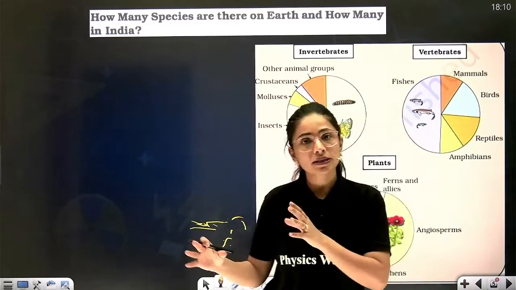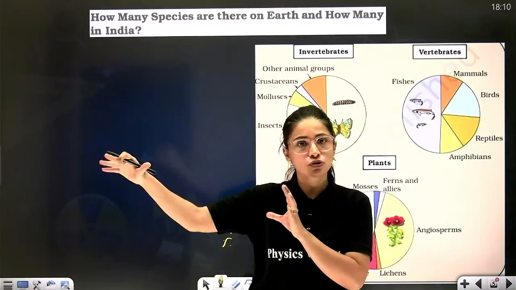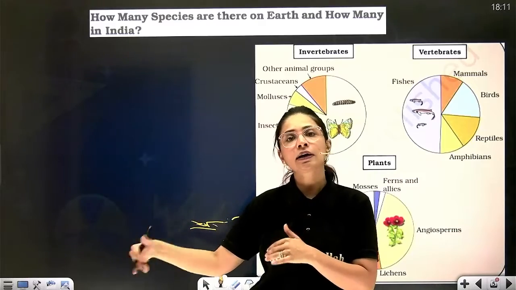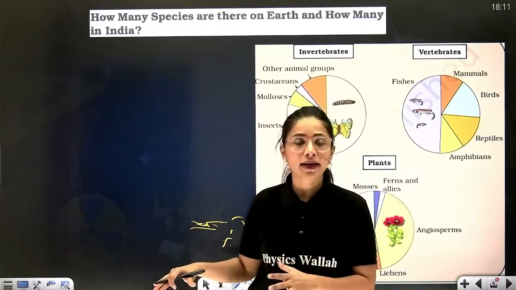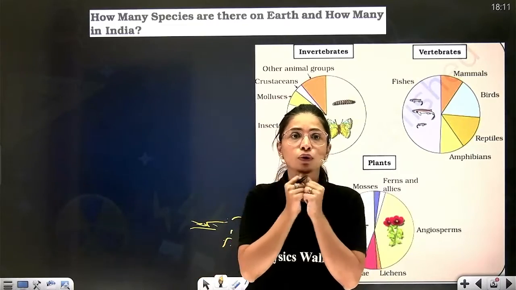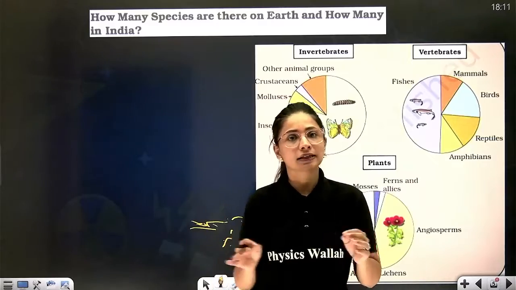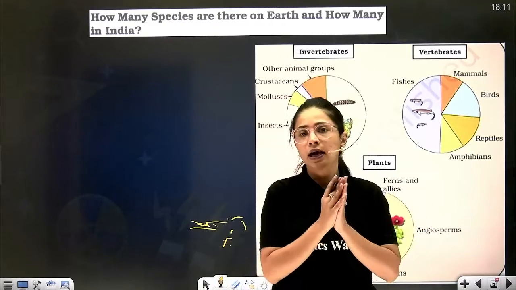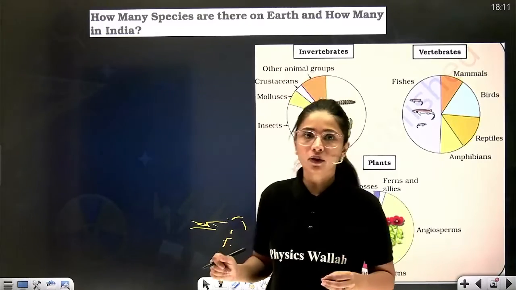Nearly 22% are plants, which include algae, fungi, angiosperms, gymnosperms, all. The remaining are basically bacteria and other microorganisms about whom we do not have any data, and it is very difficult to gather data for all these prokaryotic bacteria. Correct? Yes or no? So shall we write all these points?